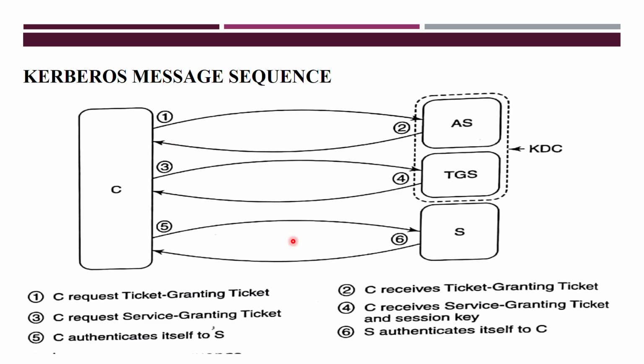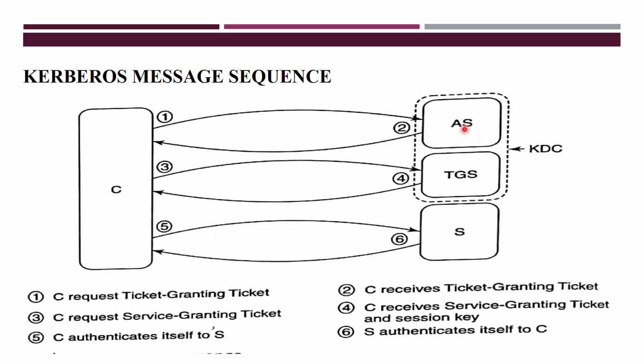Okay, one second. If the client and server want to communicate here, sorry, mouse problem. Now it sends the first message. C requests the ticket granting ticket. Ticket granting ticket means what? Now it wants the ticket granting here. So that request message the client will send to the AS.